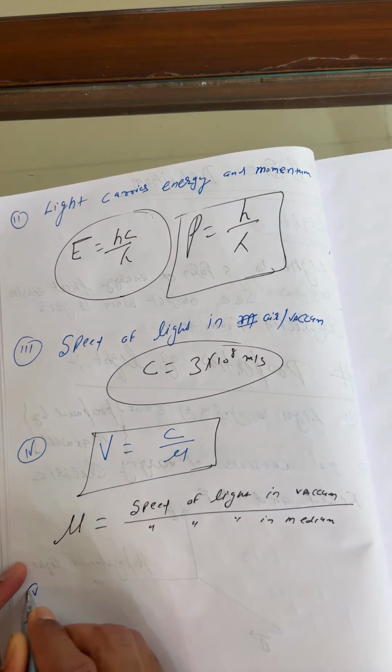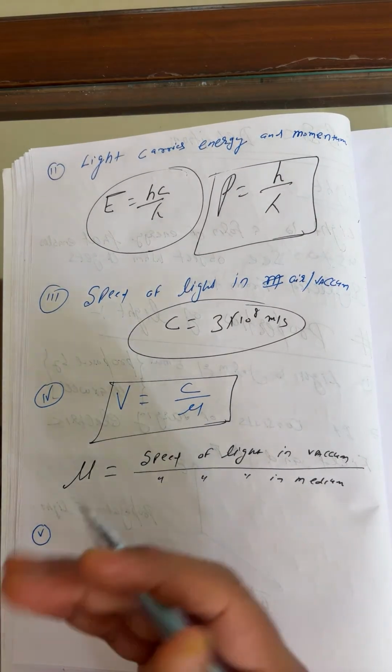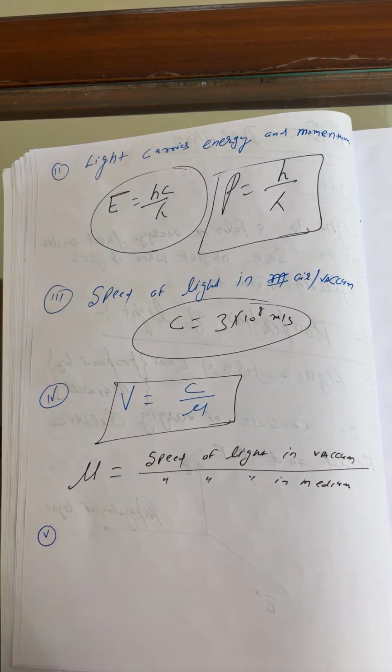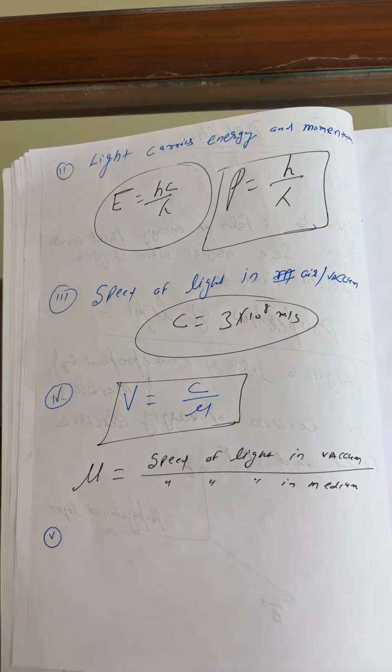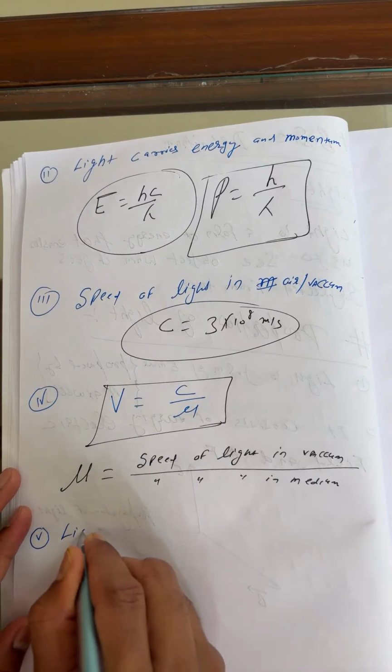Now we have to discuss point number 5, properties of light. Light is, as I said, a form of electromagnetic wave and transverse in nature.